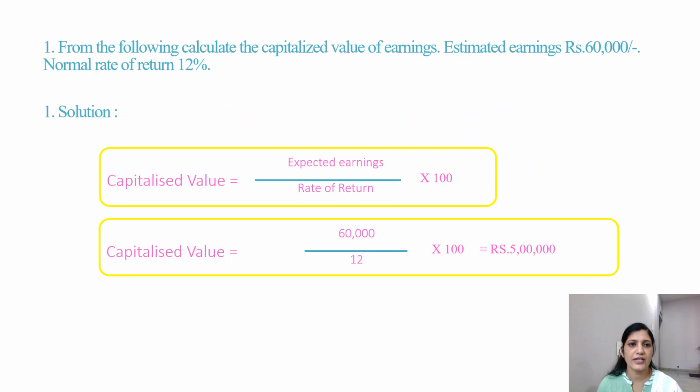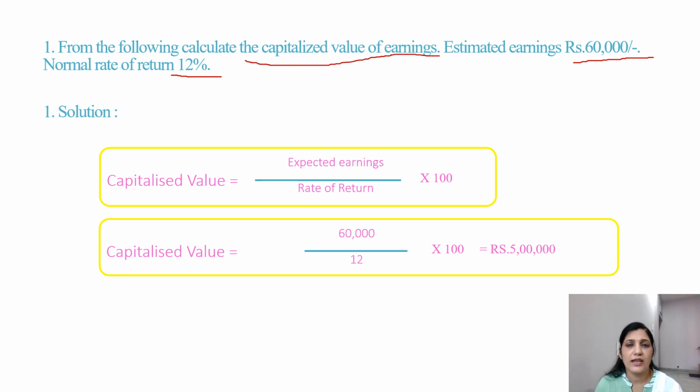So here I have taken an example, a problem. From the following, calculate the capitalized value of earnings. Estimated earnings is rupees 60,000 and normal rate of return is 12%. So the given data is estimated earnings as well as normal rate of return. Now what we have to find out is the capitalized value of earnings.